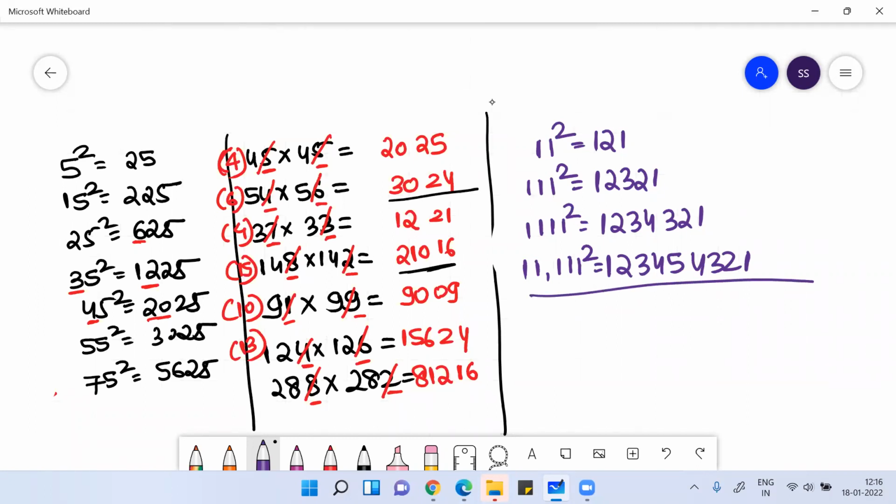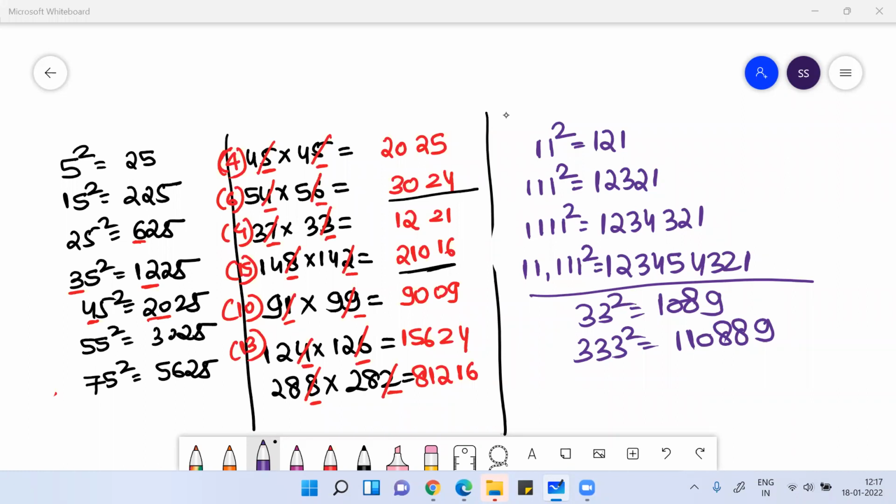Now, if I see this, 33 square is 1089. Then 333 square, it is 110889.